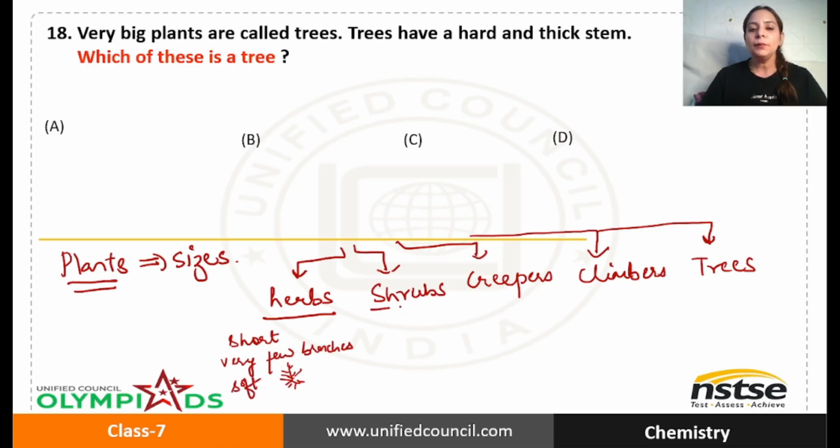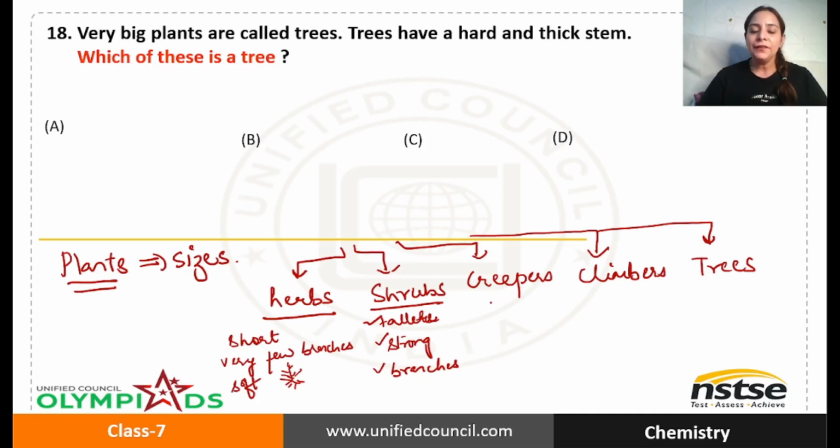Now when we talk about shrubs, they are taller than herbs. Compared to herbs, they have quite a strong stem, and also they have more branches.